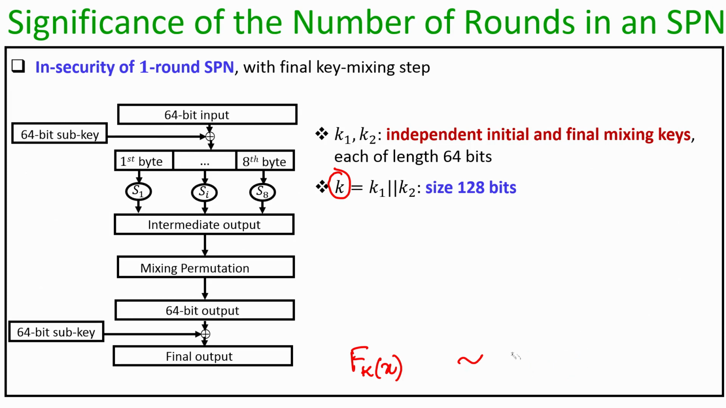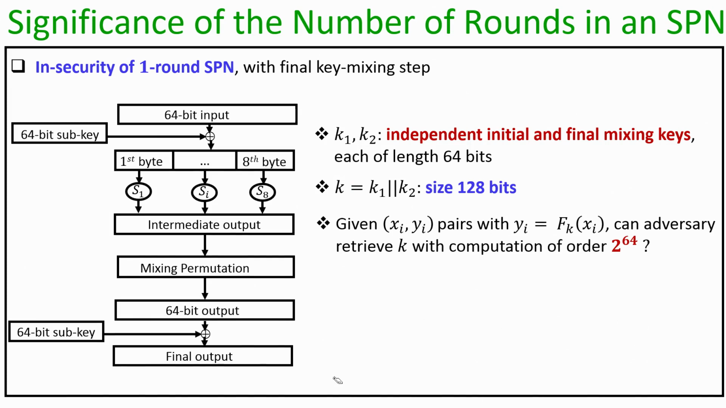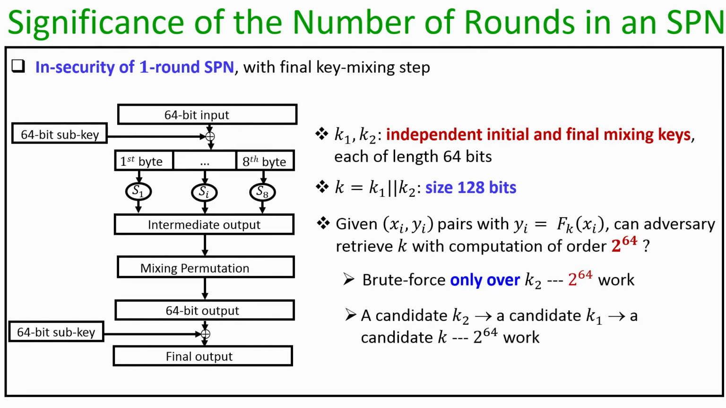But now what we are going to see is a very interesting and simple attack where the adversary can end up recovering the 128 bit candidate key by just doing computations of order 2 to the power 64. And the idea here is that the adversary need not perform brute force both on the K2 part as well as on the K1 part.